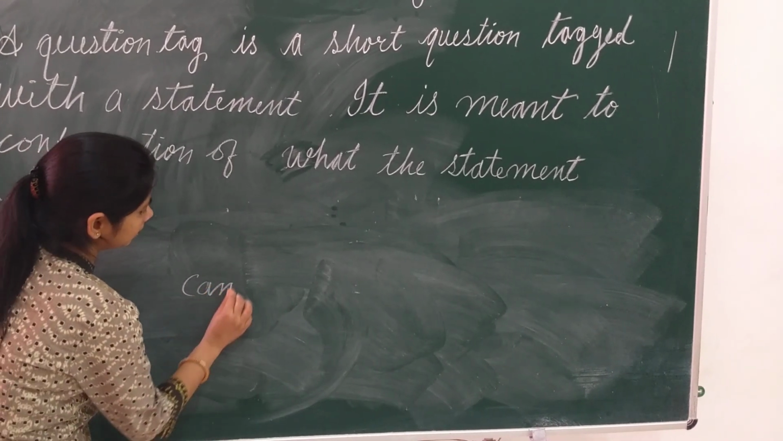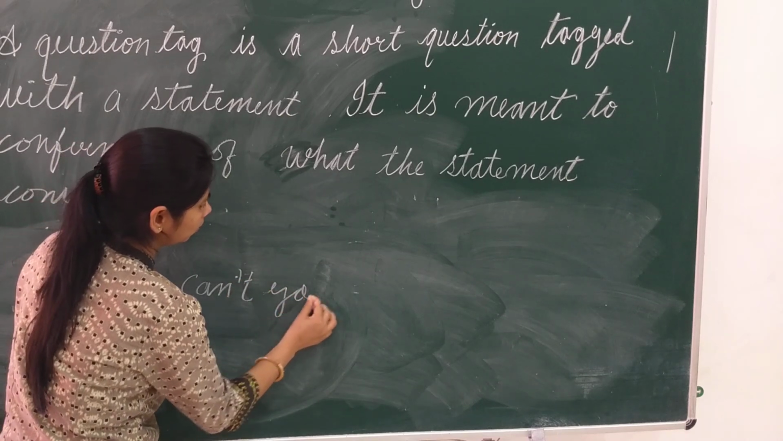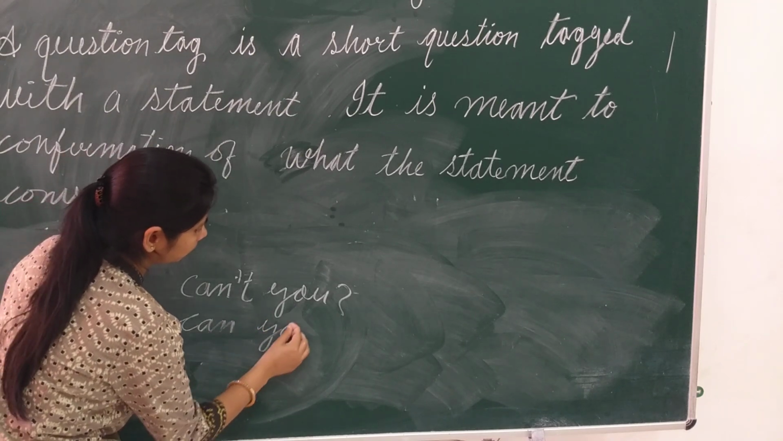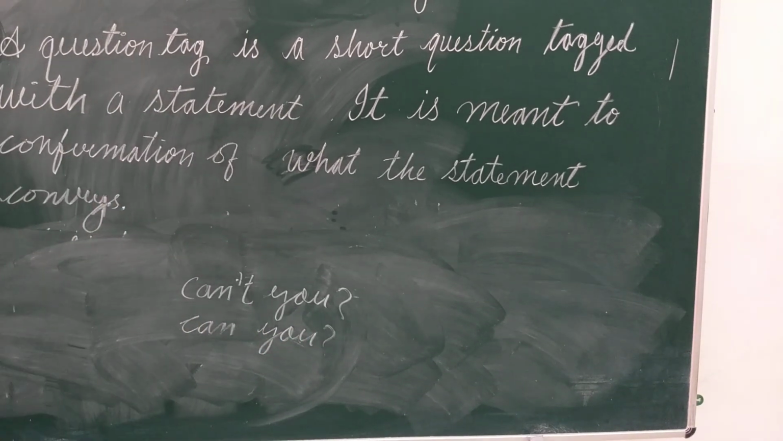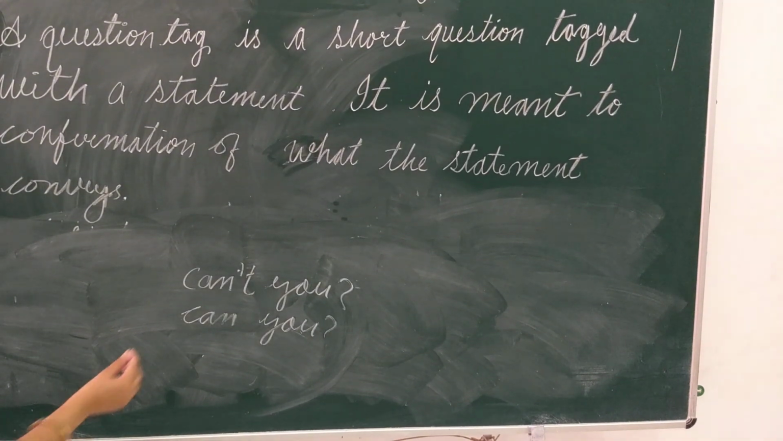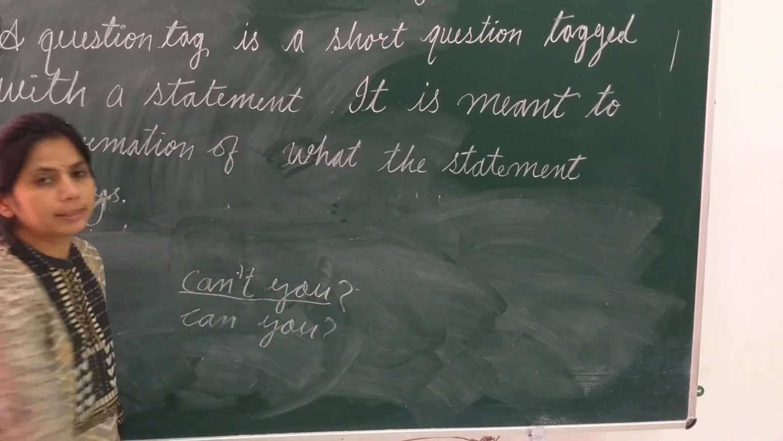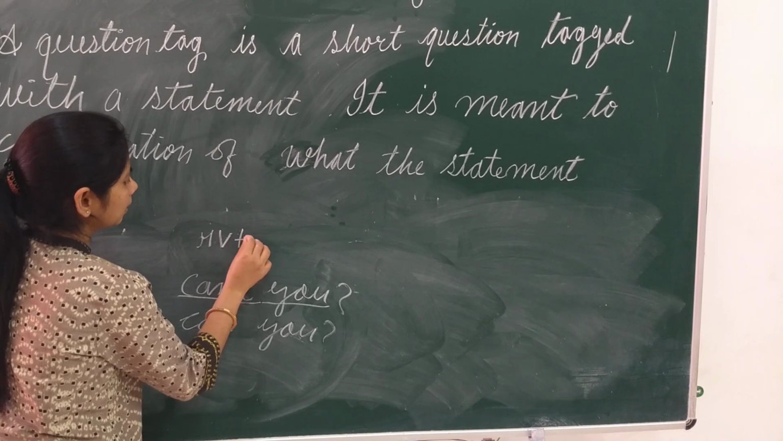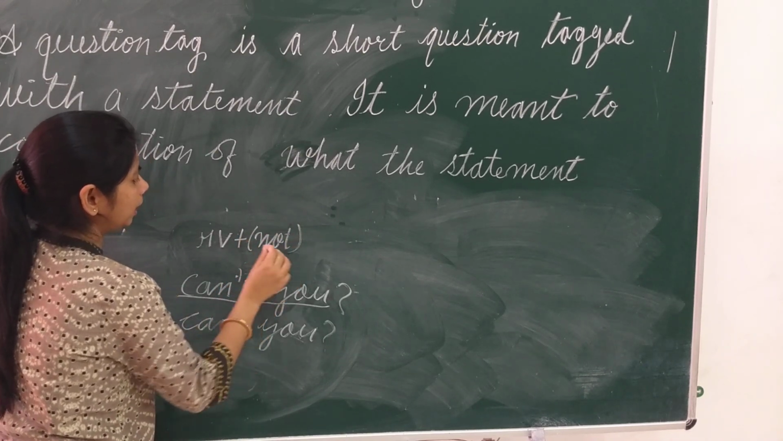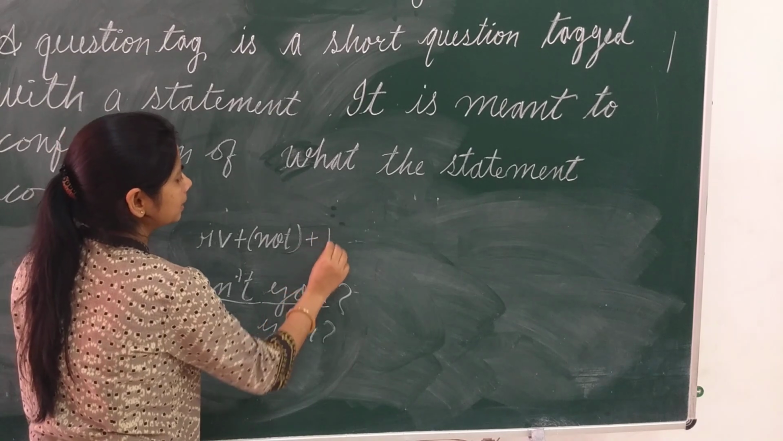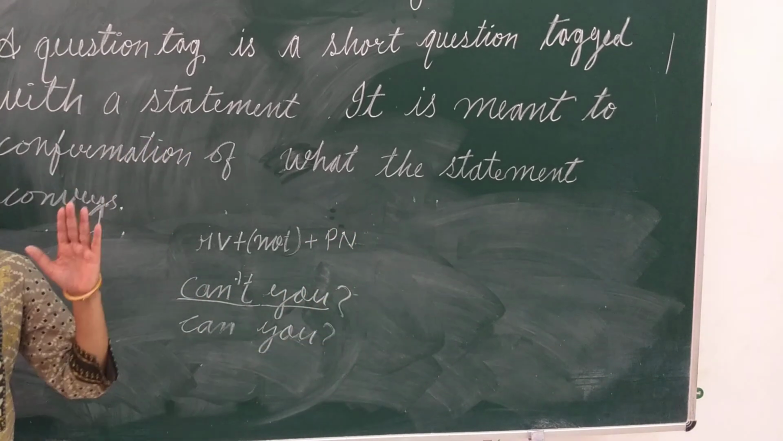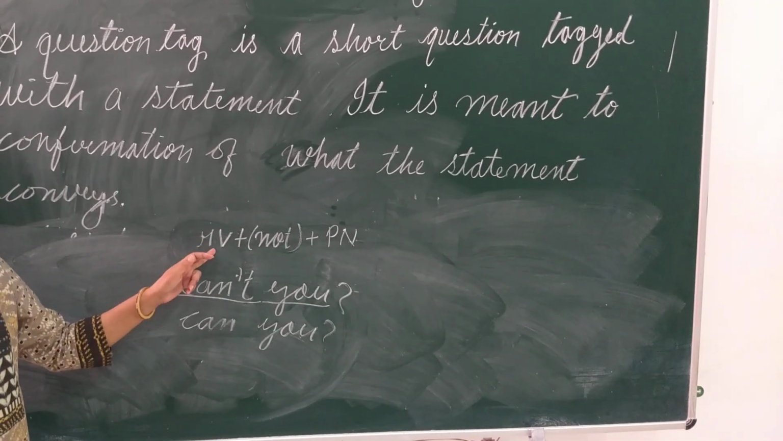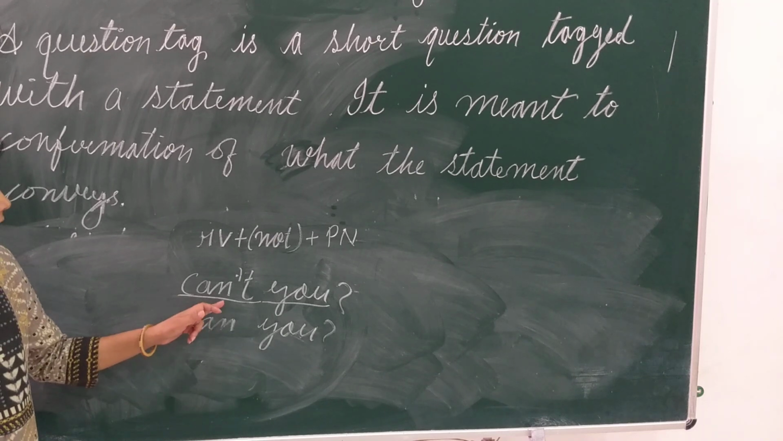If I say can't you, or if I say can you, what are the two important words in the question tag? One is this part and one is this part. It means one is helping verb plus not, or maybe not there in short form, plus there will be a pronoun. Two parts will be there in a question tag, one pronoun and one part will be of helping verb. Helping verb can be without not or with not.